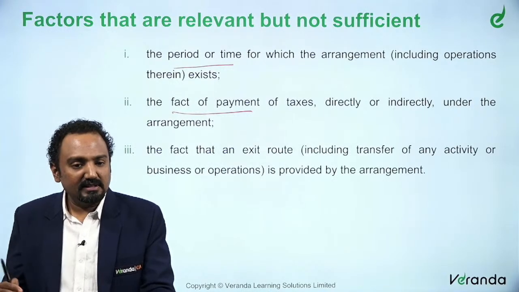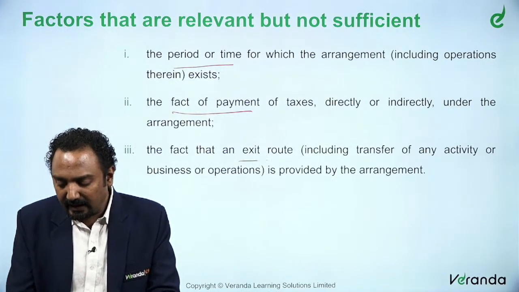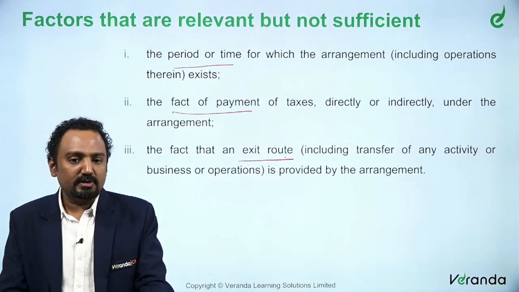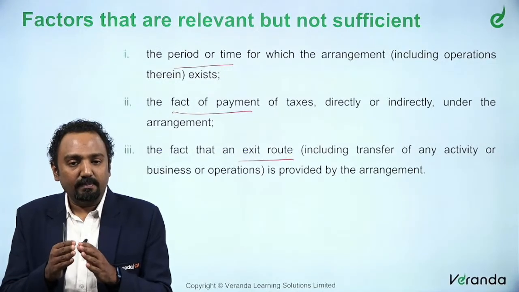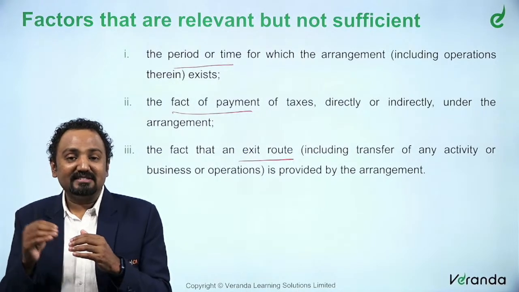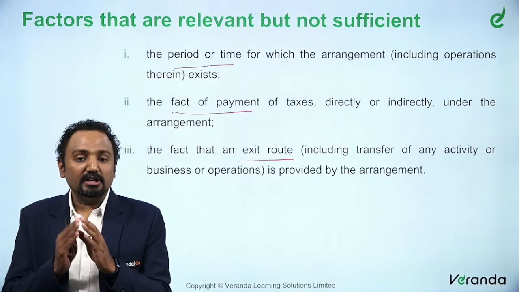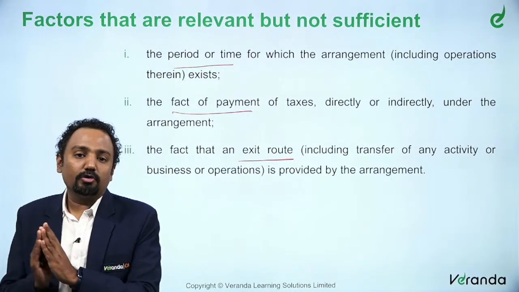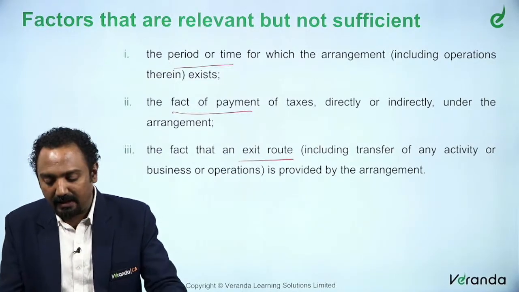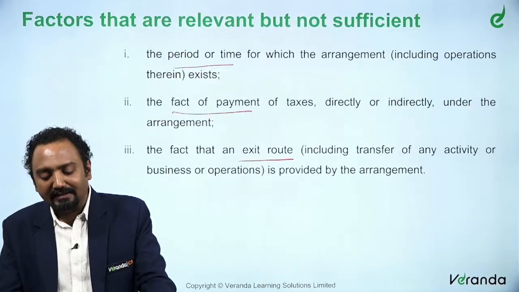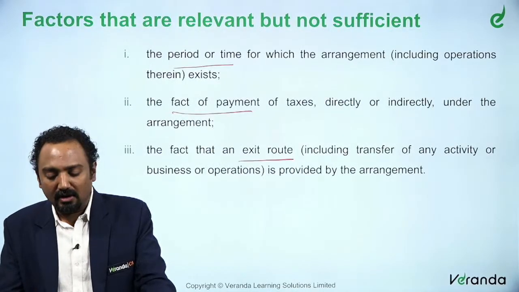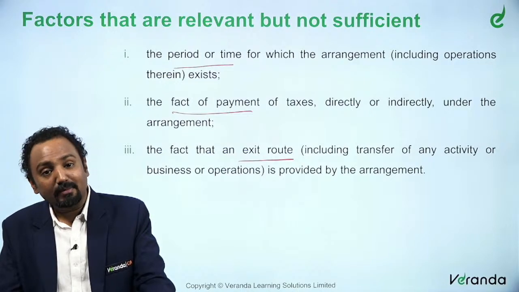Similarly, the fact that an exit route is provided by the arrangement. Which means because of that particular transaction, whether one person is able to exit smoothly, that is without any issue, whether one party is able to move out of the arrangement. Is that happening? All these are irrelevant, that is what they are saying. All these alone are not sufficient; they are factors that are relevant but not sufficient.